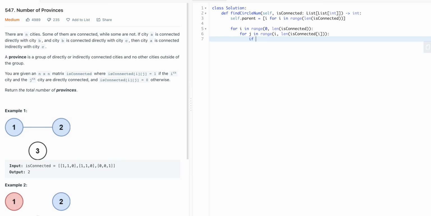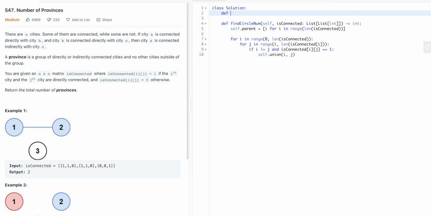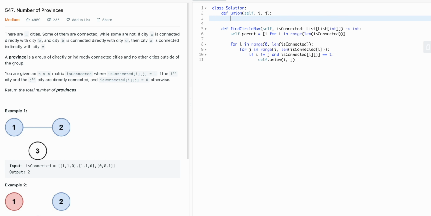So we don't want to connect them if they are the same, if it's connected to itself, but we want to check if the isConnected value inside the matrix is 1, and then if it's 1, we want to go ahead and union it. So I'm calling a helper function called union, and what union does is it will take the parent of the left and the right set, and if the parents aren't the same, then we want to point one of the indexes to the other index to create a union.